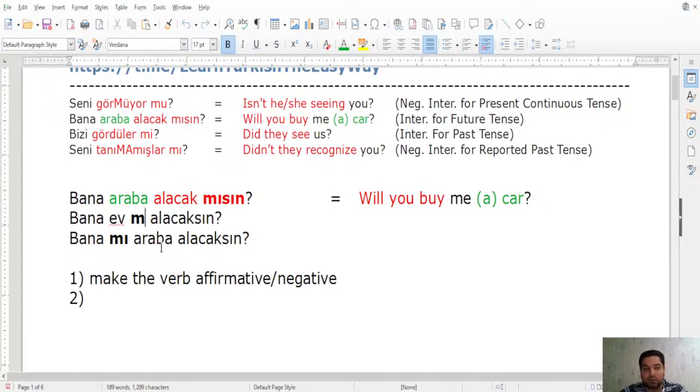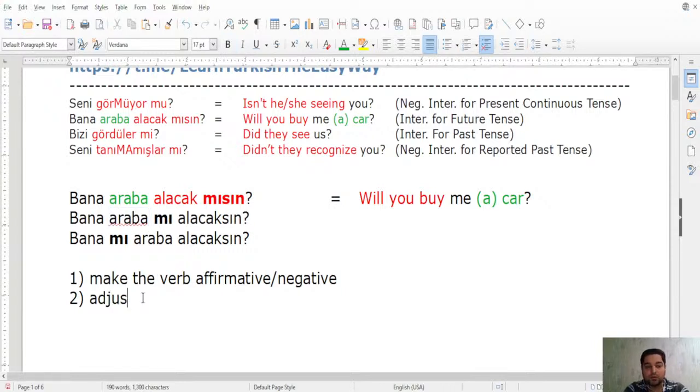Or, for example, you can also say what? You can also say, for example, are you going to buy odun? Odun is wood, right? Wood. Bana odun mu alacaksın. You see, now it becomes mu. So whenever you shift this mu across the sentence, you have to adjust also this mı, mi, mu, mü according to the vowel harmony. So let me write it here.